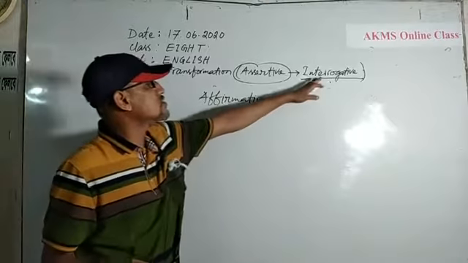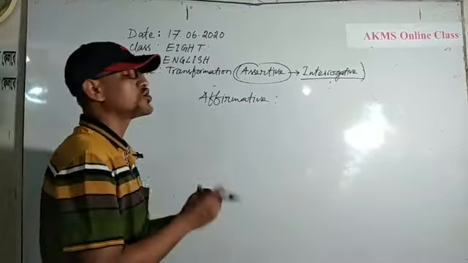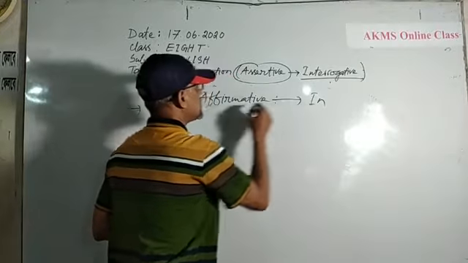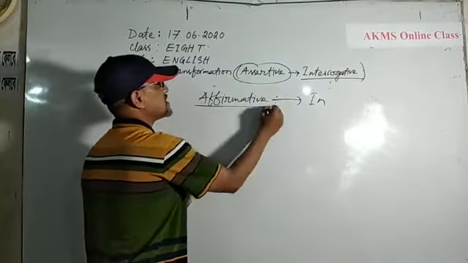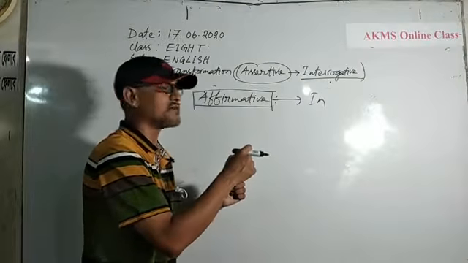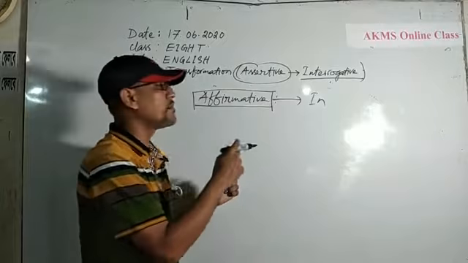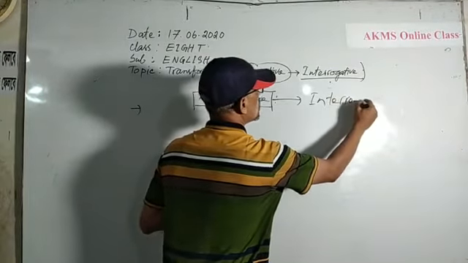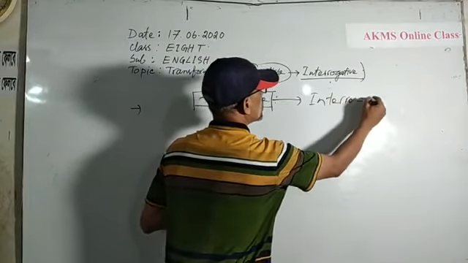Whenever you are asked to make it interrogative, you should transform it into interrogative, and at the same time, you should make it negative also. So the structure will be interrogative. Look at the board.